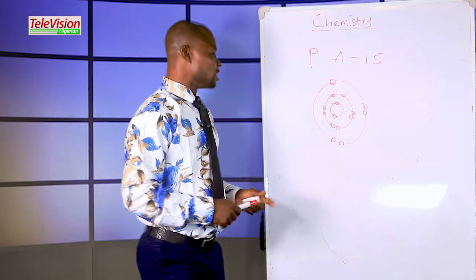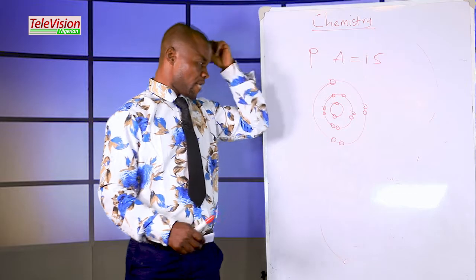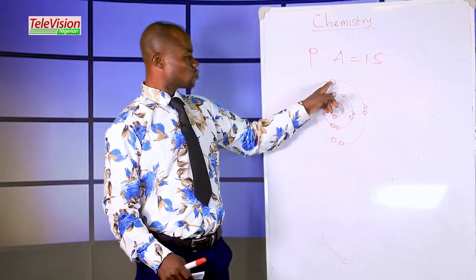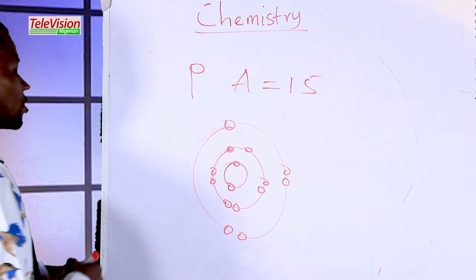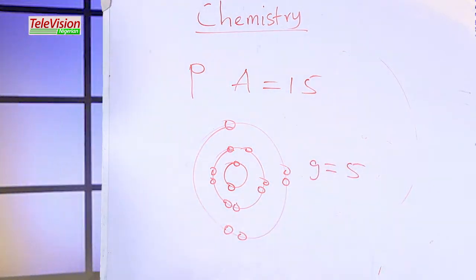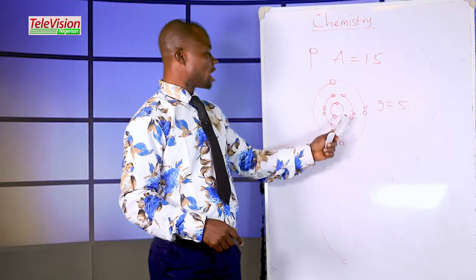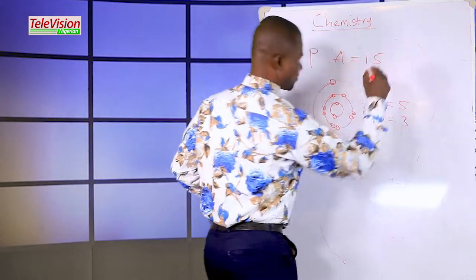It's complete. Now, how many electrons are in the outermost orbit? Let's count. 1, 2, 3, 4, 5. 5 electrons, meaning group is equal to 5. How many orbits are here? Let's count. 1, 2, 3, meaning period 3.